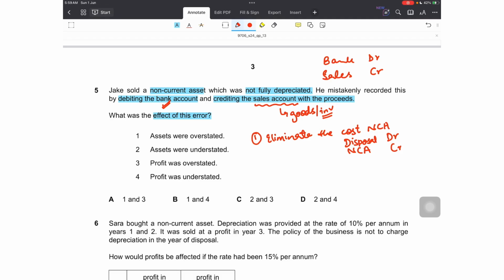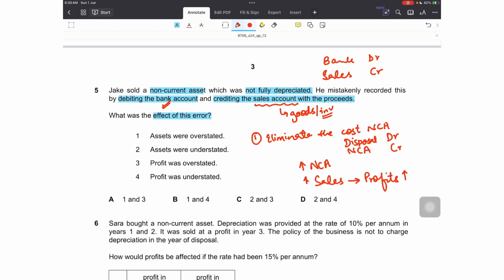What would be the result of this? My asset which I have disposed of will be shown in the cost account. That will overstate my non-current assets. And secondly, he recorded the transaction in the sales account. So he overstated the sales as well. By overstating sales, his profits will also be overstated.